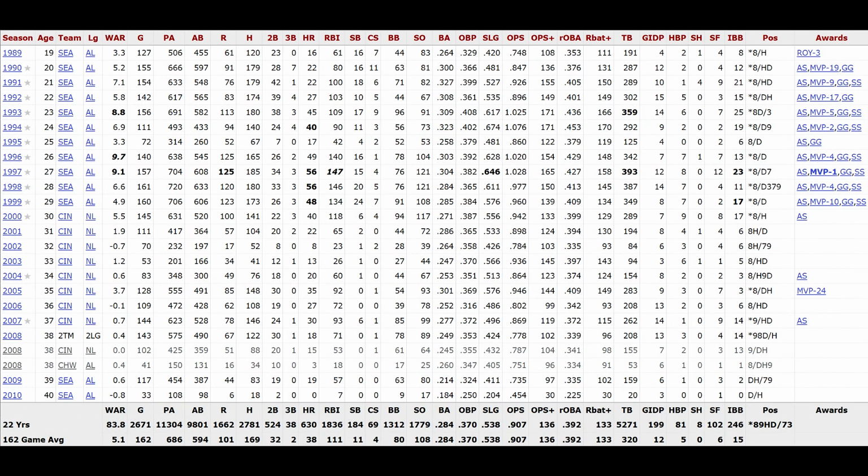I saw Seattle. I didn't see any of the MVP awards. You know, those are in bold on the screen. I didn't see that. That's not to say they weren't there. But I think at this point, it's probably in my best interest to lock in Ken Griffey Jr. as my answer here. So I'm going to say Ken Griffey Jr. is the answer. Indeed, it is Ken Griffey Jr.